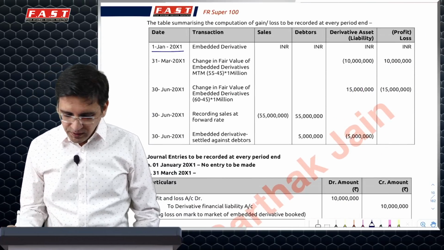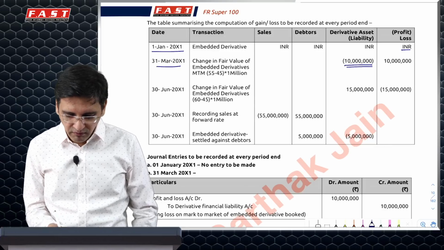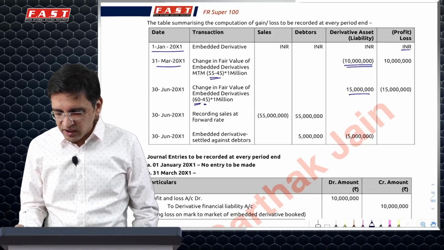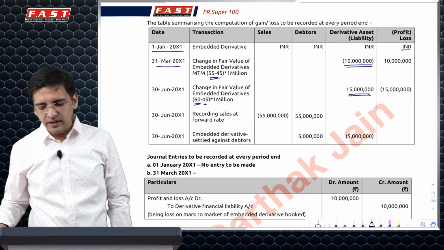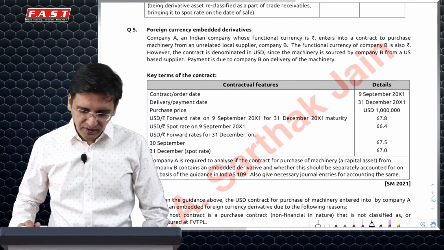On day 1, I'll do no entry. On 31st March, I'll have to book a loss of 10 millions because 45 is the forward rate and the value has gone down. But then settlement has happened at 60, so I'll book a gain of 15. Overall, my net gain would be 5 lakh, and my sales in that case would be recognized at 55 million only. You can see the journal entries for it.